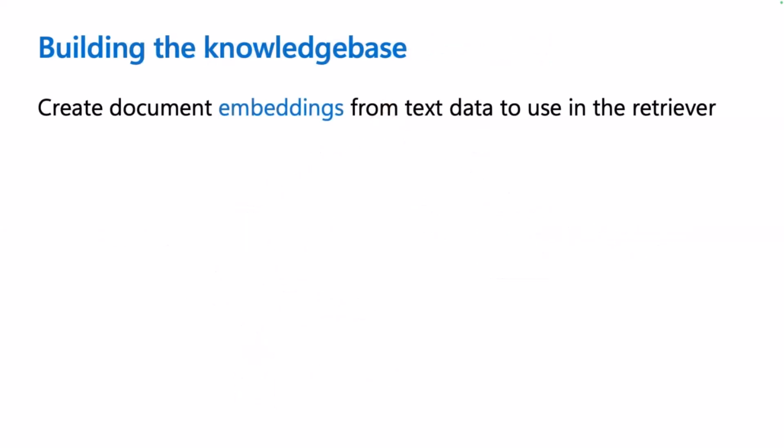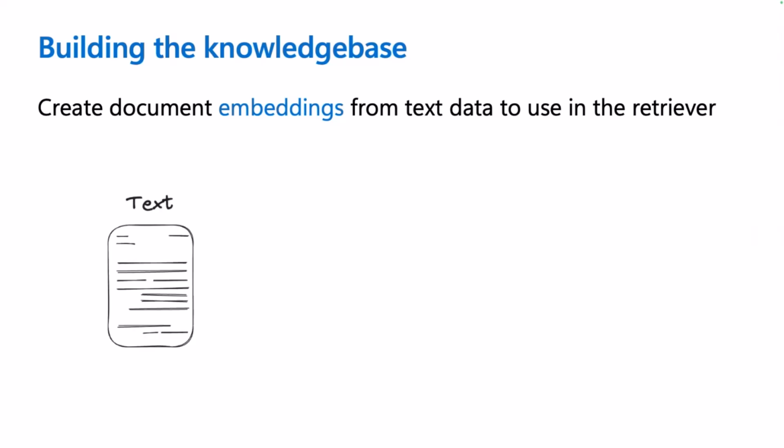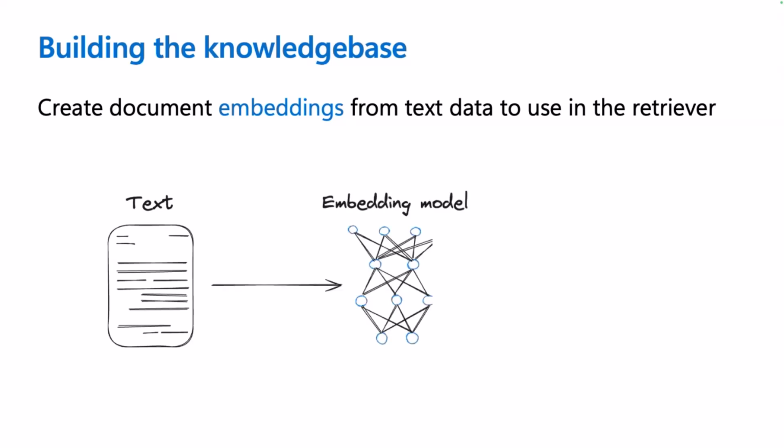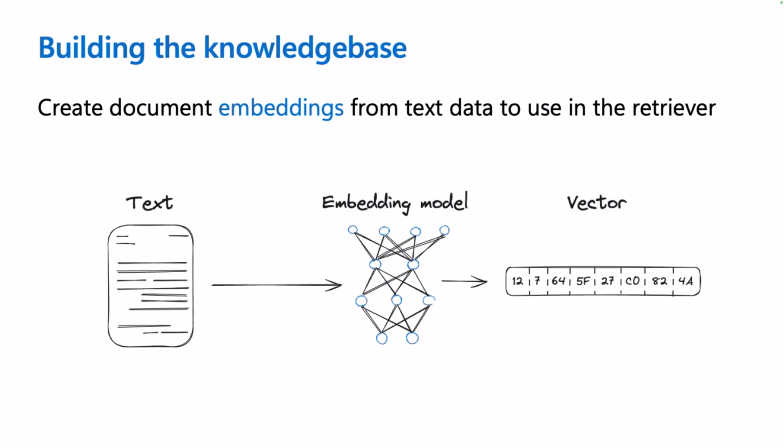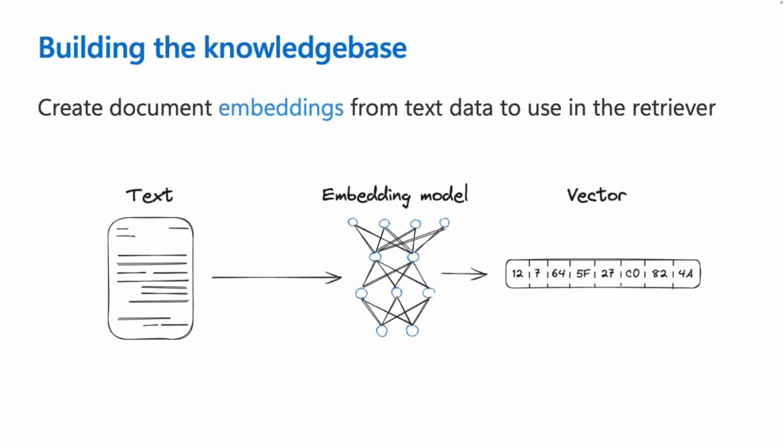Now, to implement that, first you have to create the knowledge base. So you start by extracting the text from the document, and send it to a special AI model called an embedding model that will convert your text into a vector. Vectors are interesting because they allow you to capture the semantic information of the text, as opposed to just capturing the lexical information using the words. So if I say that differently, that means that the meaning of the text is retained regardless of the language used, which can be really useful.